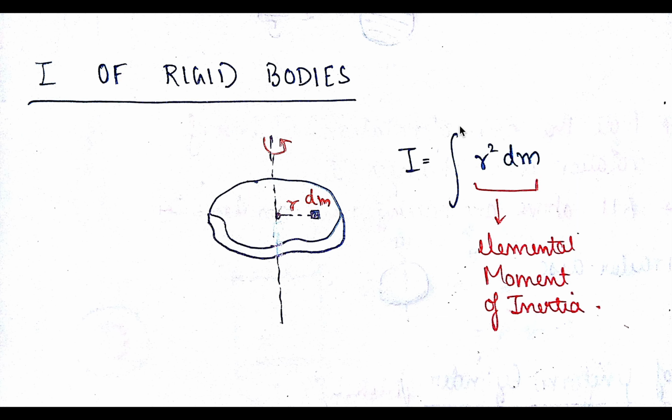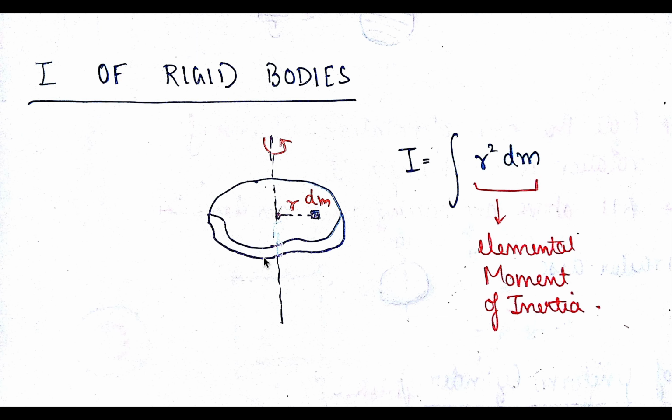Just remember that the moment of inertia of a rigid body is given by the integral of r square dm. Because r varies with the mass, we cannot take the r outside.